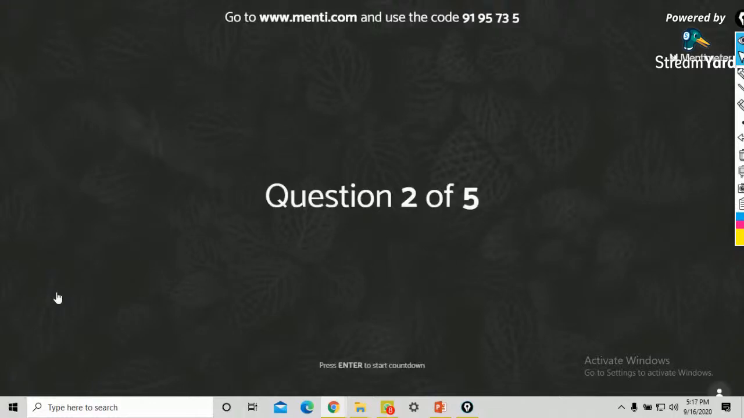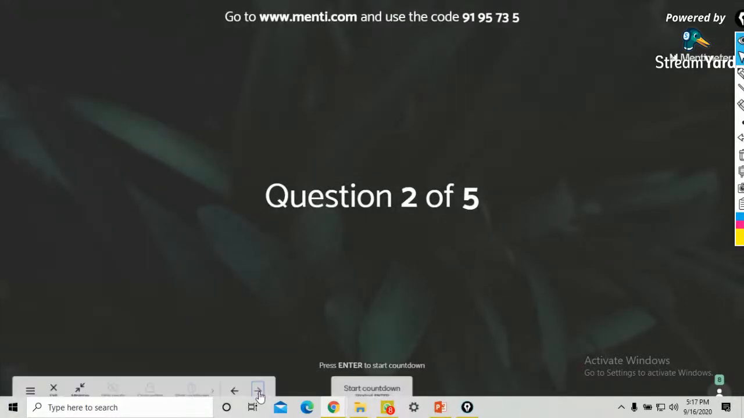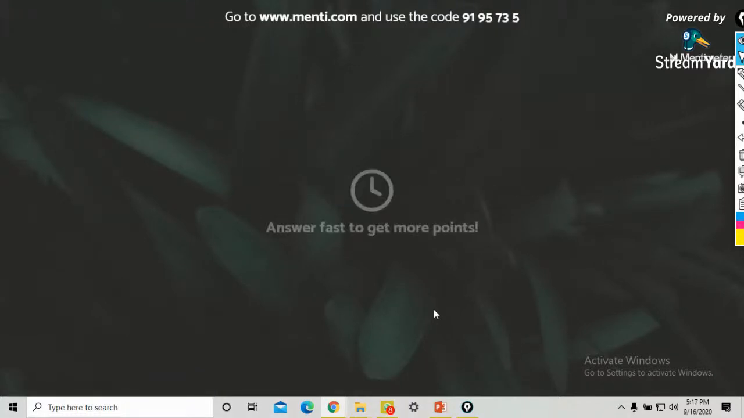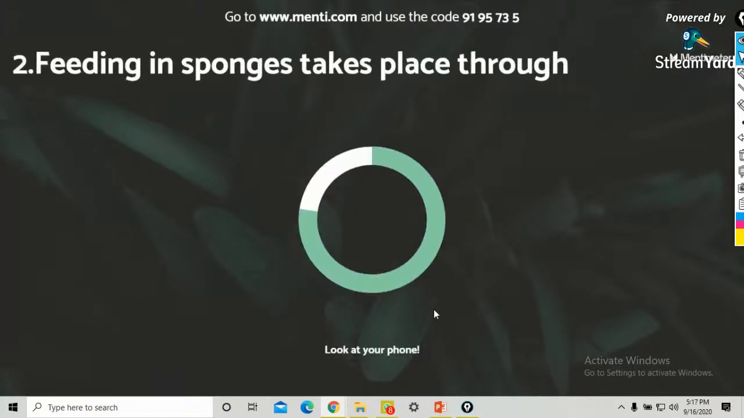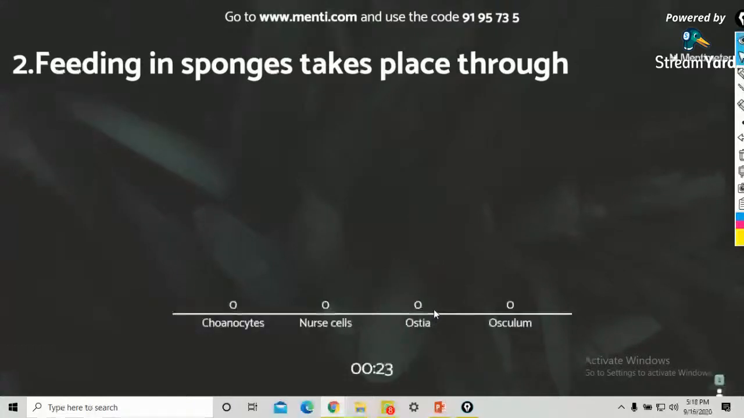The second question: answer fast to get more points. Timing will also be valued. Feeding in sponges takes place through: choanocyte, nerve cells, ostia, osculum. Very important.